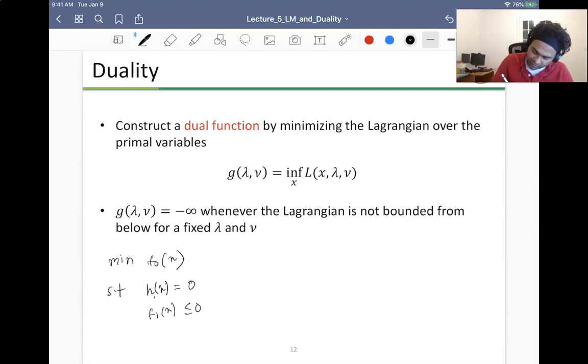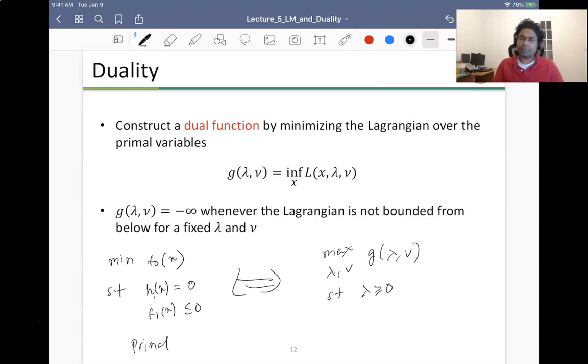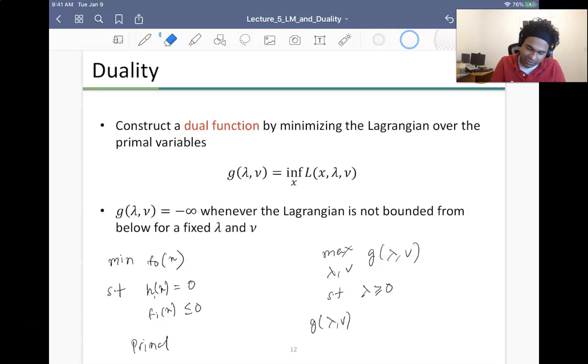So this is my primal problem, and then I have my dual problem where I maximize g of lambda, nu subject to lambda being greater than or equal to 0. I'm not yet claiming that they are equivalent. I'm just saying that this is the primal and this is the dual.